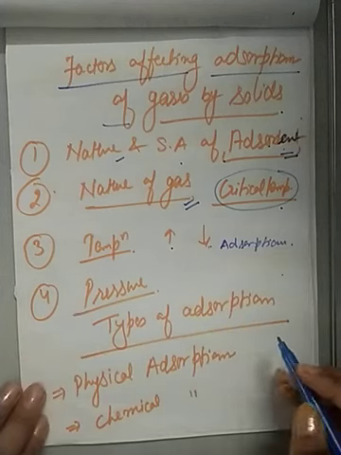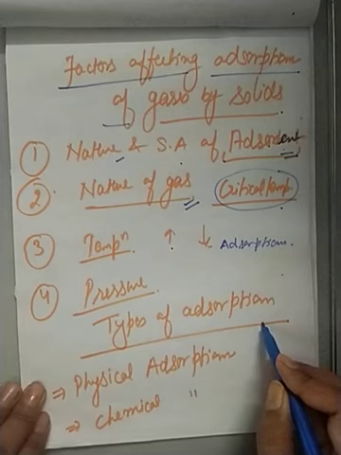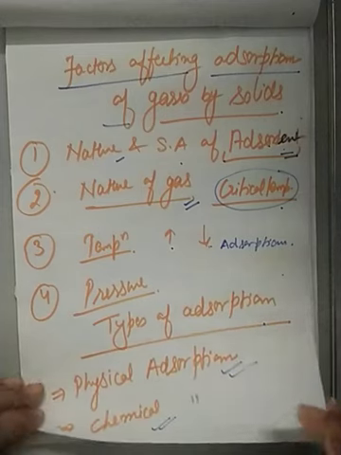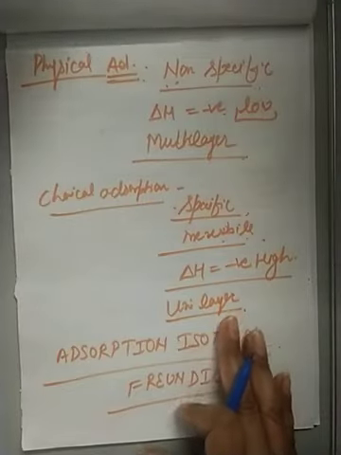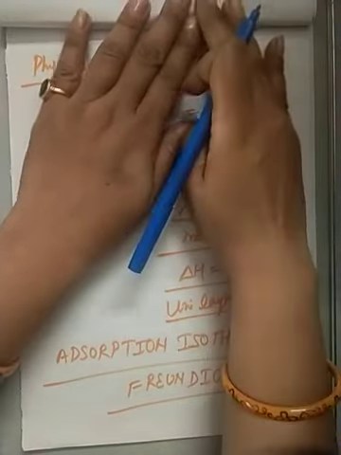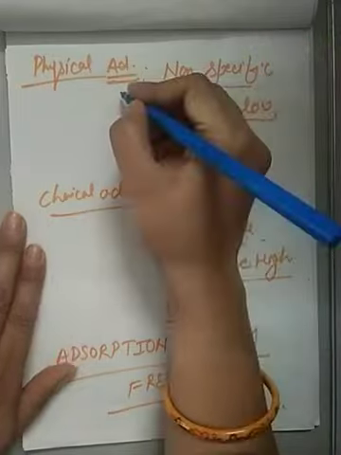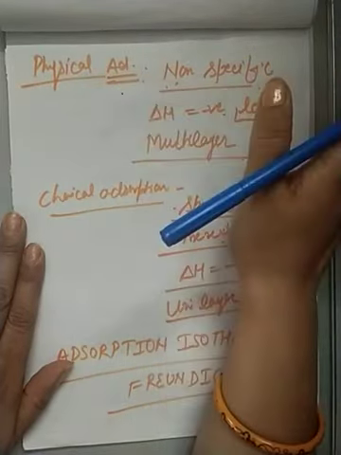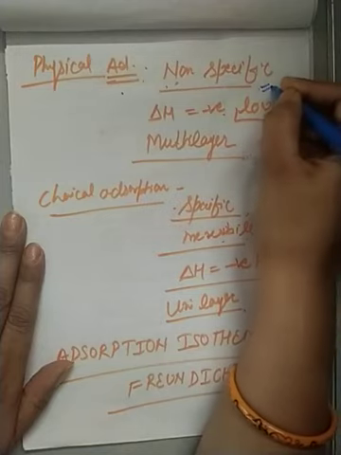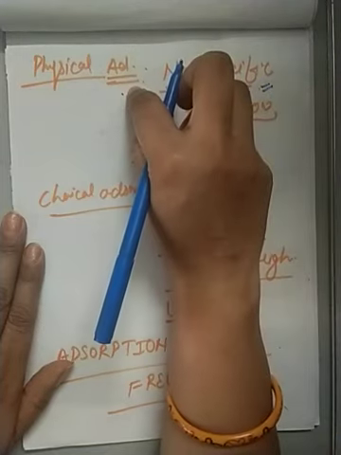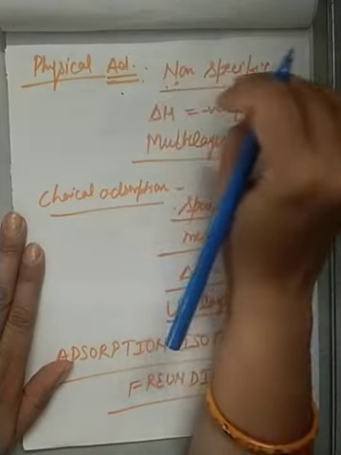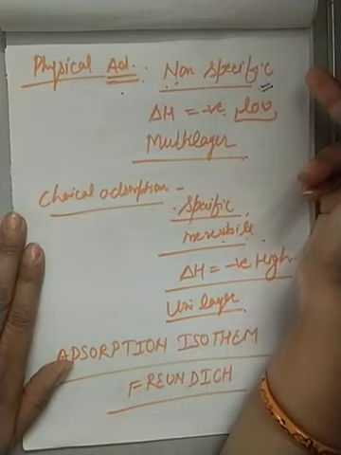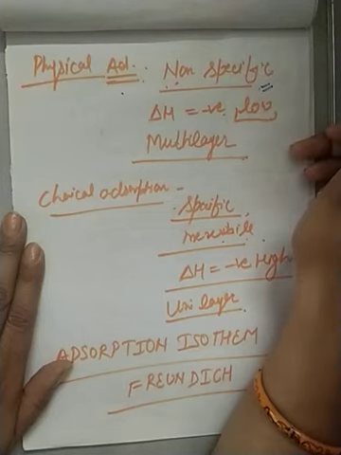Now we'll come to the topic types of adsorption. Adsorption is of two types, physical adsorption and chemical adsorption. So first we will discuss over here physical adsorption. In physical adsorption, there is only a physical phenomenon, no chemical bond is formed, it is non-specific in nature. During physical adsorption, only van der Waals forces of attraction are present in between the adsorbate and adsorbent.